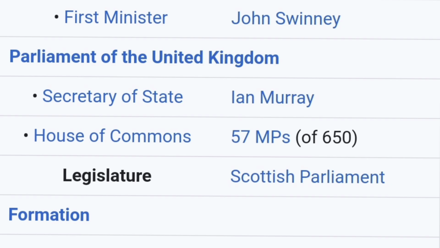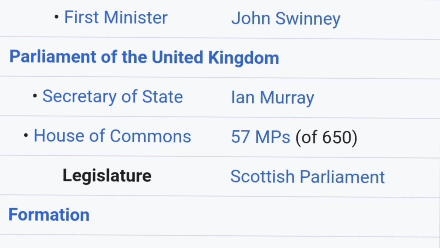And then when there is an election in the entire UK, then you would have your chance to elect someone to represent Scotland in the House of Commons, in this overarching overall UK Parliament. Let's look and see how many MPs are sitting in the House of Commons that were elected from Scotland.